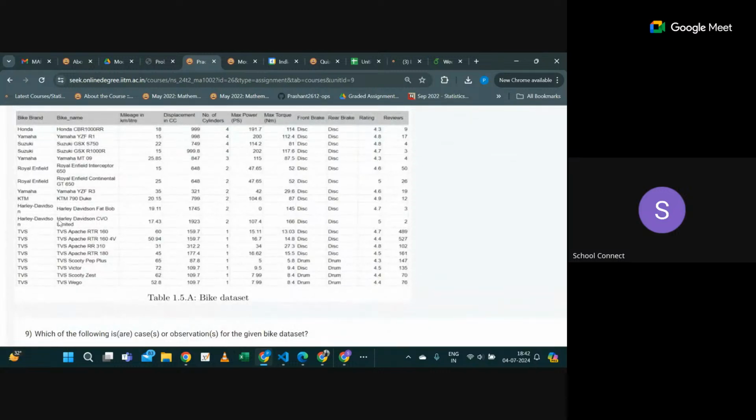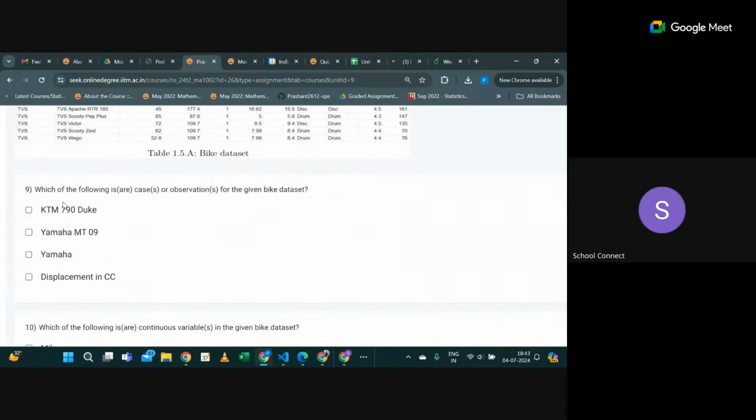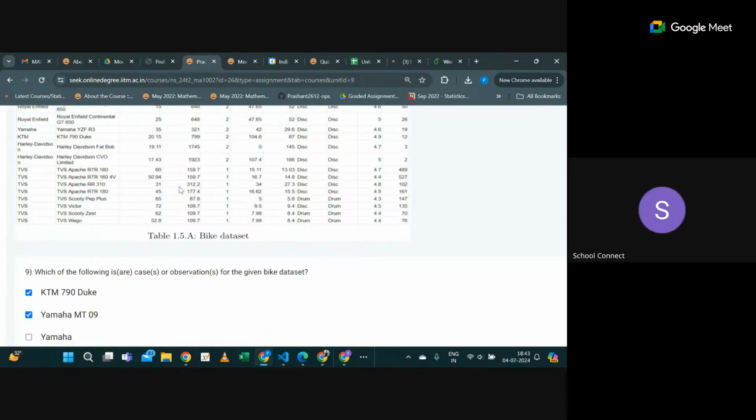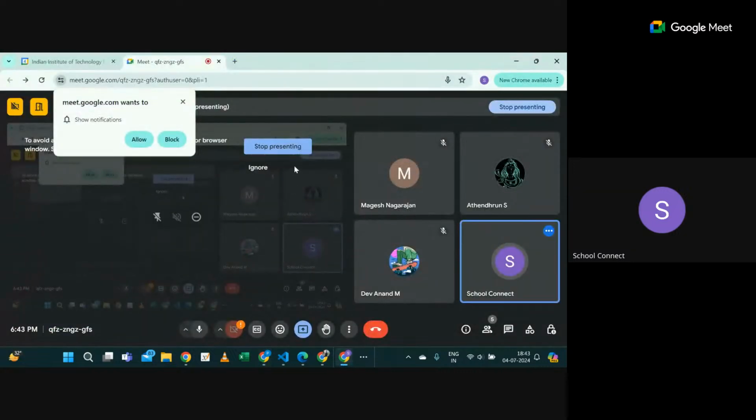If I ask, tell me the mileage of Yamaha, then you don't know whether I'm talking about this Yamaha or this Yamaha. If I ask, tell me the mileage of Yamaha MT-09, you can see these bike names are unique here, correct? So here the cases will be KTM 790 Duke and Yamaha MT-09. Is this fine? Yes, sir. Okay, so something like that you can check.